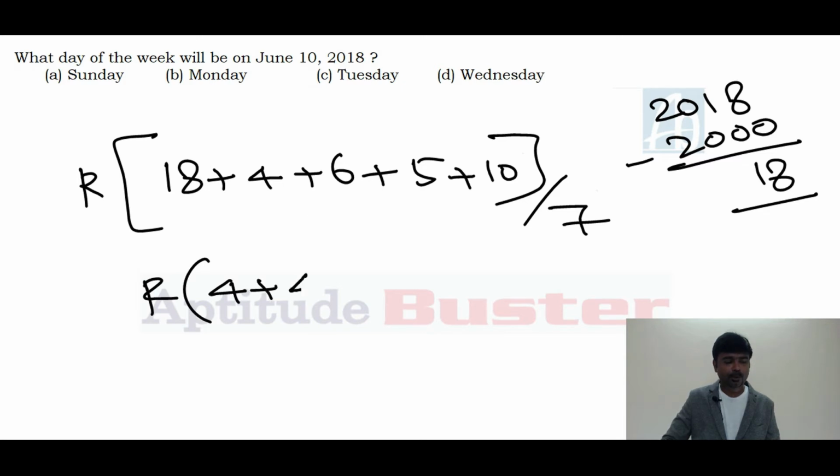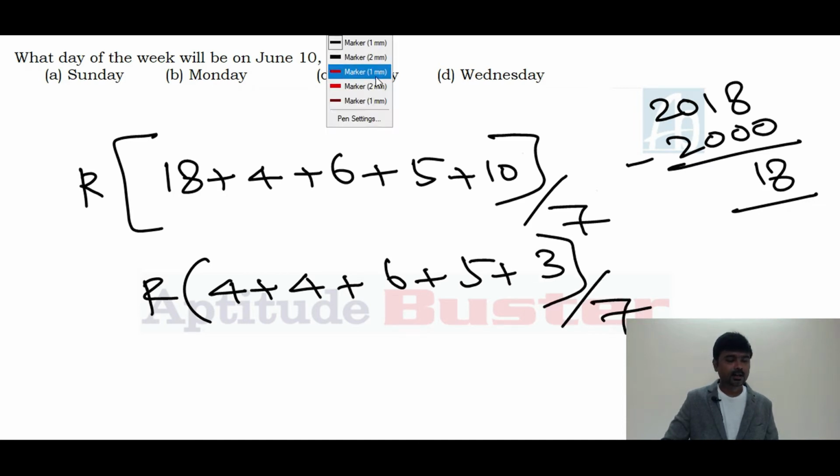4 divided by 7, 4. 6 divided by 7, 6. 5 divided by 7, 5. 10 divided by 7, the remainder is 3. And it's an easy way: 4 plus 3, 7. 7 divided by 7, 0.